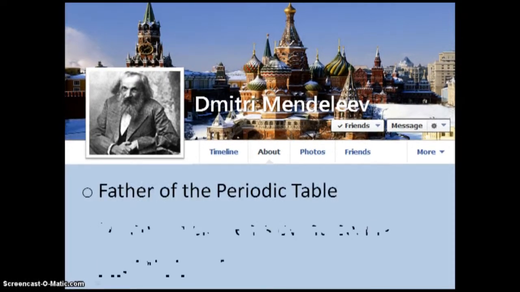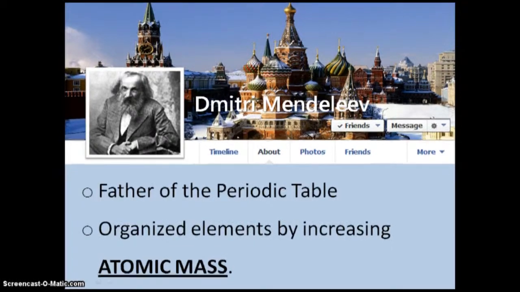So here we are at his Facebook site. Get some information about him. Well, one thing we know about him is he is the first one who started seeing these patterns occur, and he organized the elements by increasing atomic mass. So remember what atomic mass is? That was the weighted average of all the isotopes that exist in nature. So that's the one we use that formula for, the one that it's kind of like calculating your grade. So that number is usually on the periodic table underneath the element symbol.